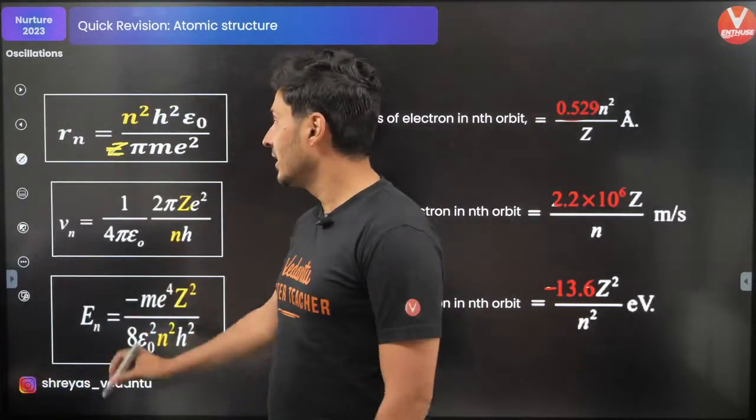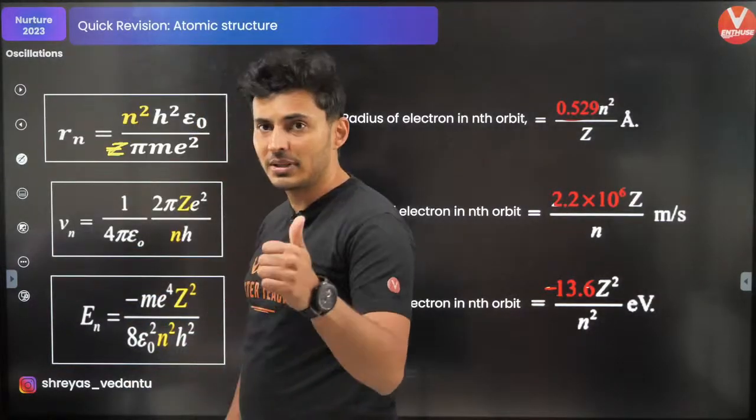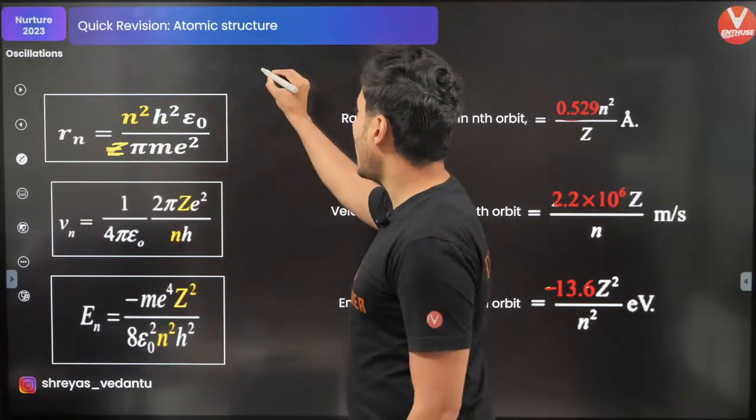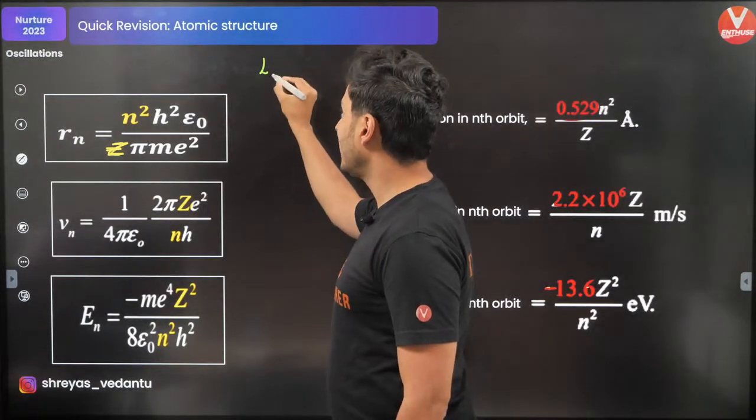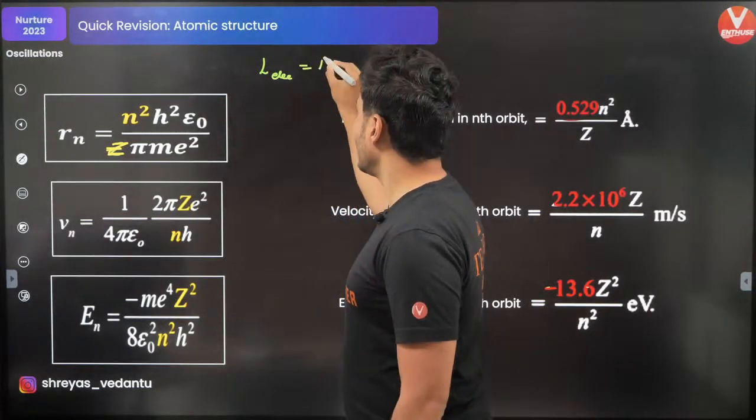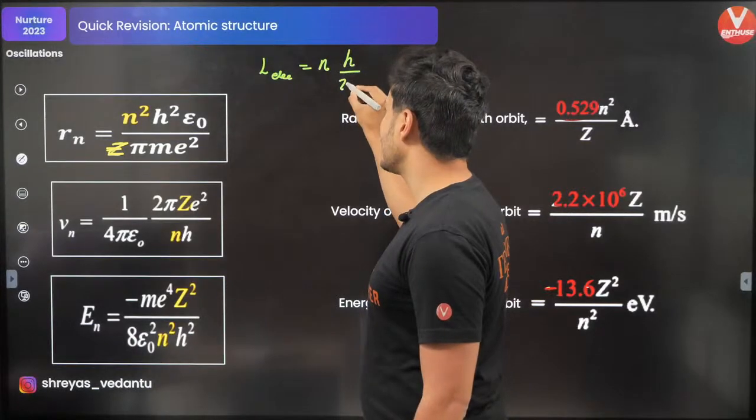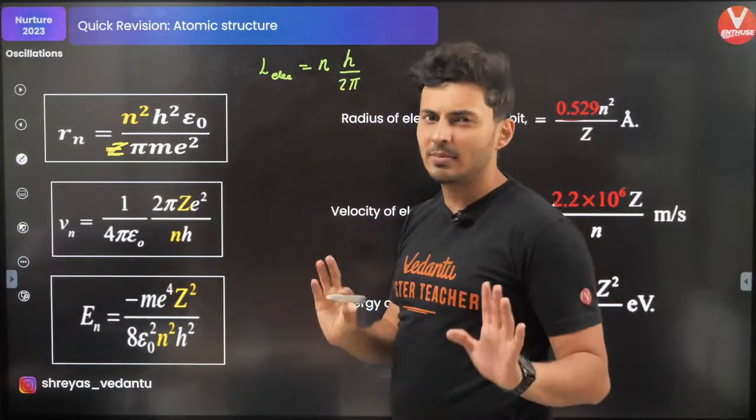Apart from this fact, certain more formulas are also there, like in Bohr's postulate. The angular momentum of an electron in any shell is always integral multiples of h by 2 pi, where n is your principal quantum number.